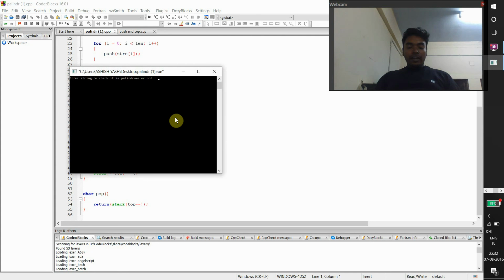At this time, it is the output screen. It is asking to enter the string to check whether it is a palindrome or not. I'm going to check Malayalam. Here it is Malayalam, and it shows that it is a palindrome. I want to check for more? No, I don't want to check for more. It will come out of the output screen.